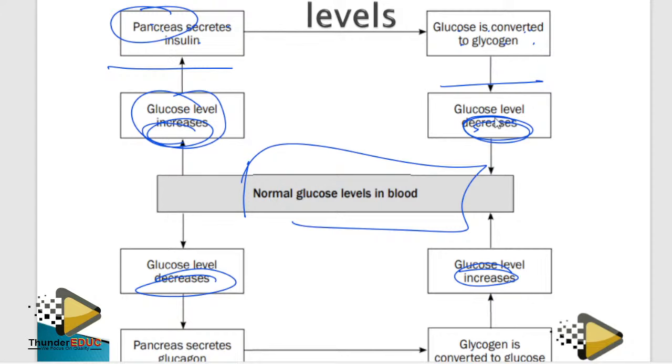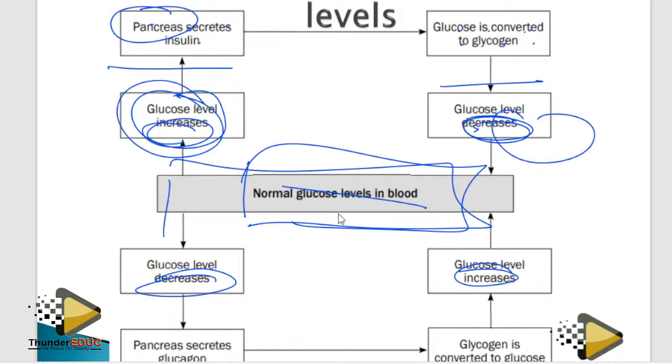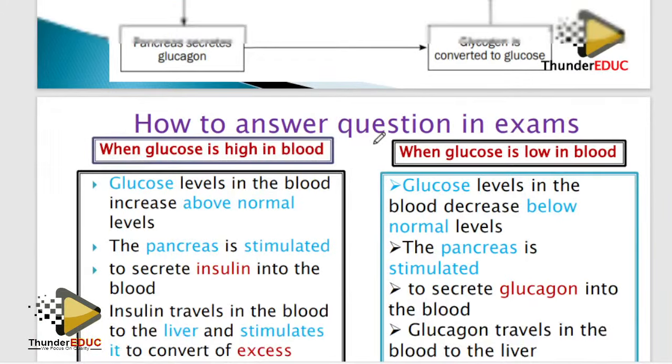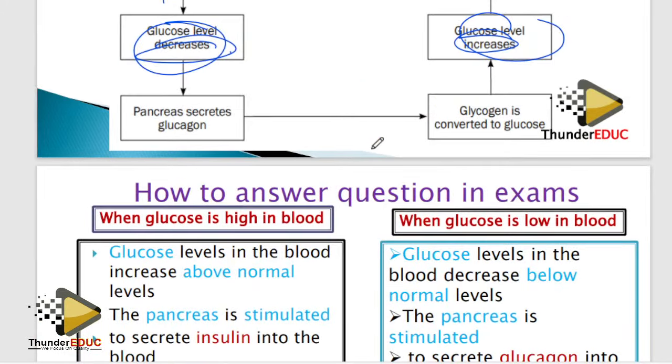And then what happens? The level of glucose goes back to normal. So just draw this, put what you want to talk about: increase, decrease, decrease, increase, whatever. Then talk about the gland that produces that hormone, and then talk about the function of the hormone. It's done. I don't know why people are always saying this topic is a problem. Sometimes it's a problem because you don't know how to tackle it. It's a simple thing. Simple.